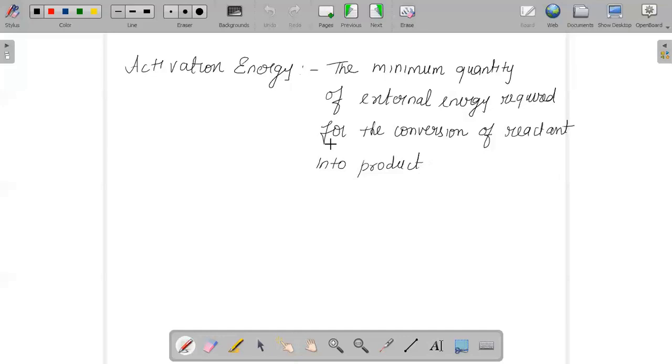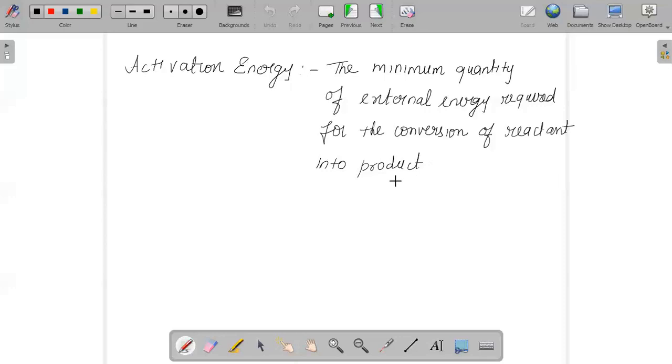And the next important factor is of course the activation energy. That is the minimum quantity of external energy required for the conversion of reactant into product, or to produce an unstable intermediate. We call that activation energy.